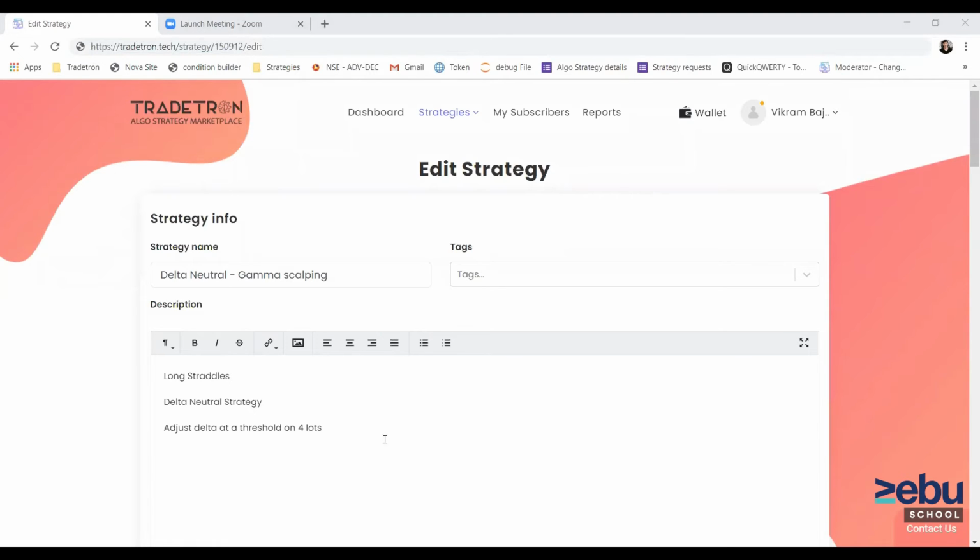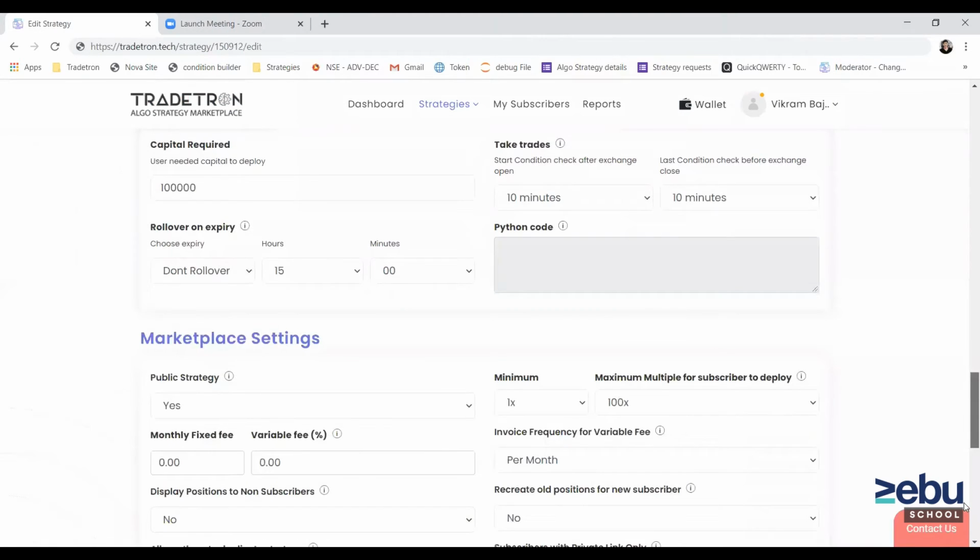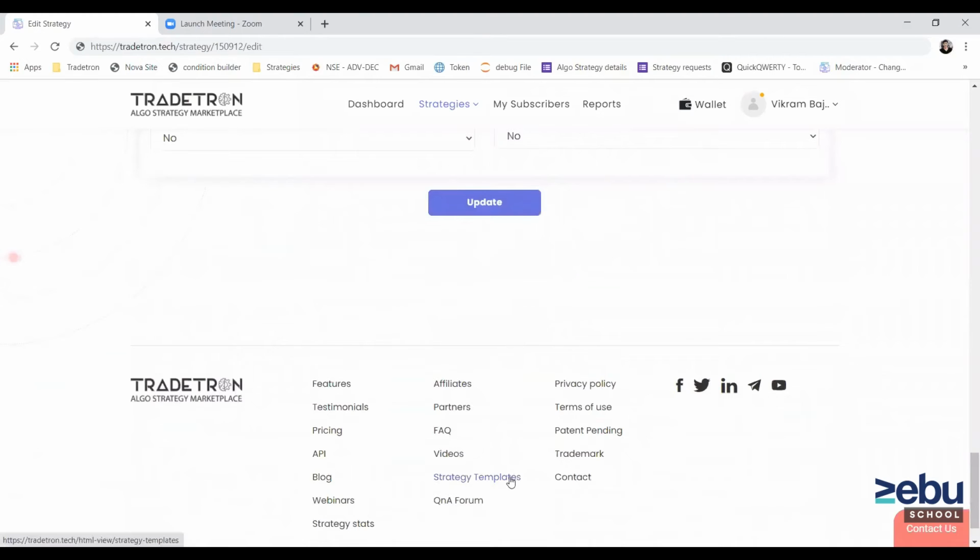Okay, so we are done with the strategy of this week. We have created this gamma scalping strategy, and it will be available in strategy templates, which you can duplicate from the strategy templates link.